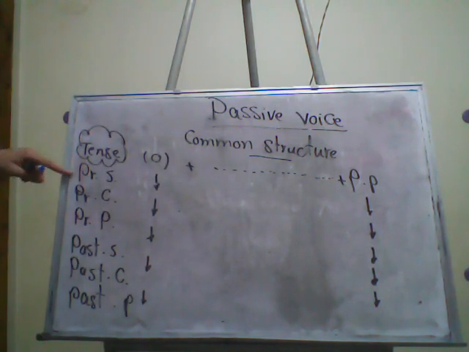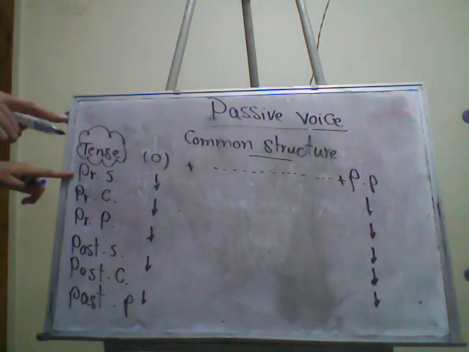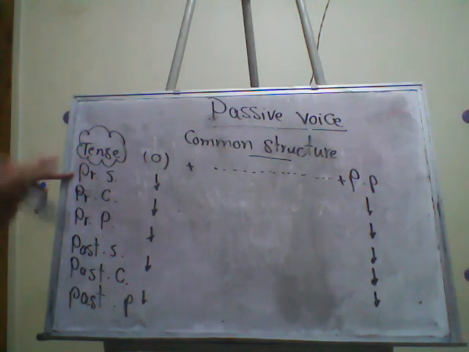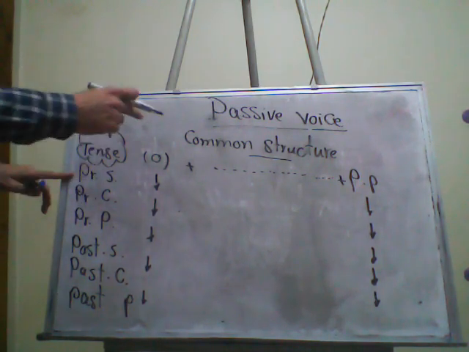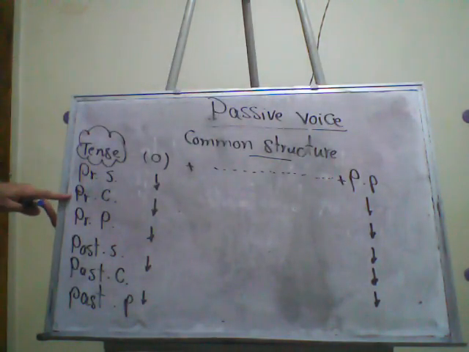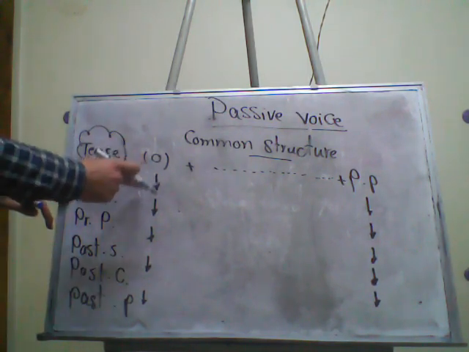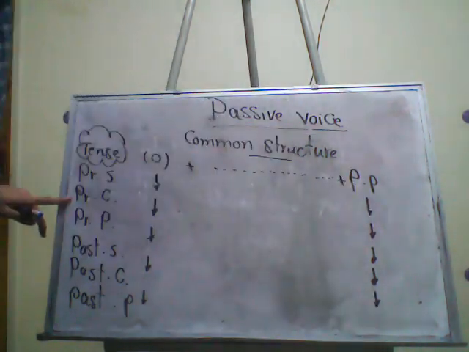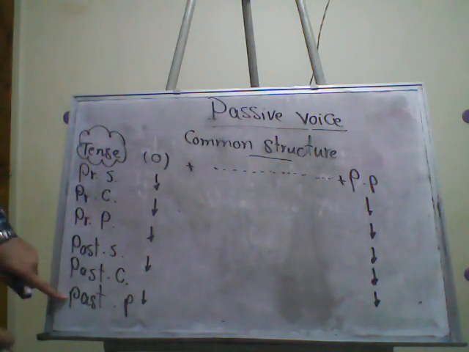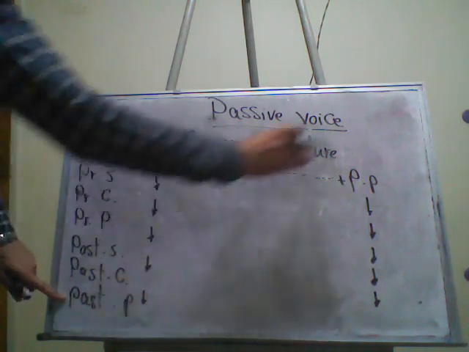If the sentence you want to say in the passive is in the present simple, you are going to put the object and the past participle. If it is present continuous, again use the object and past participle. If it is past perfect, use the object and past participle.